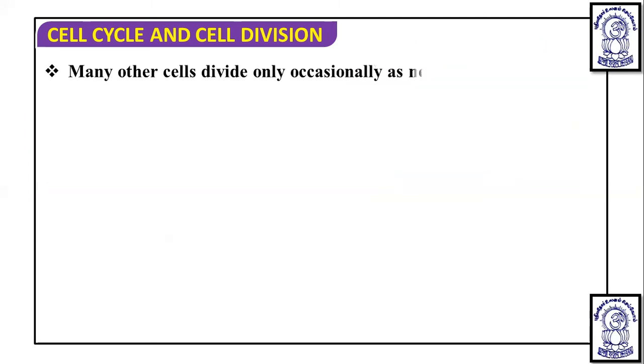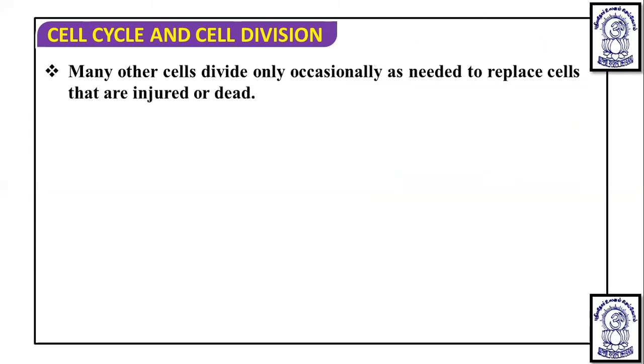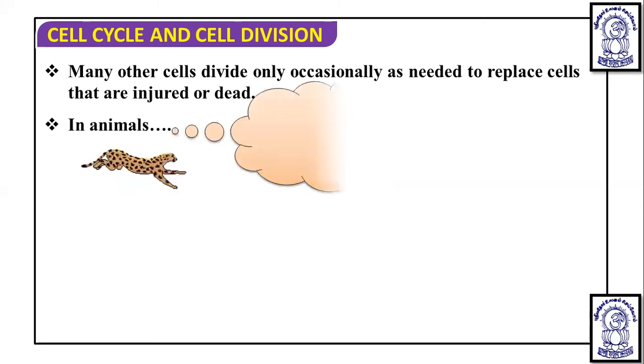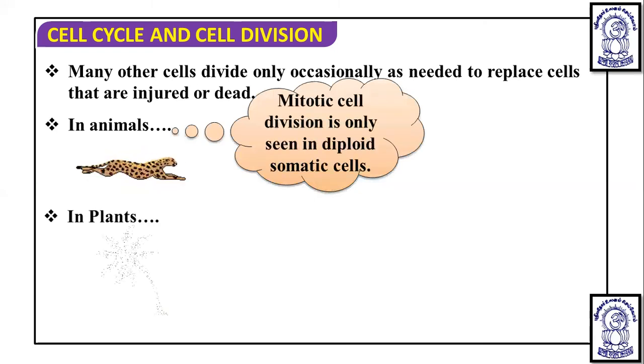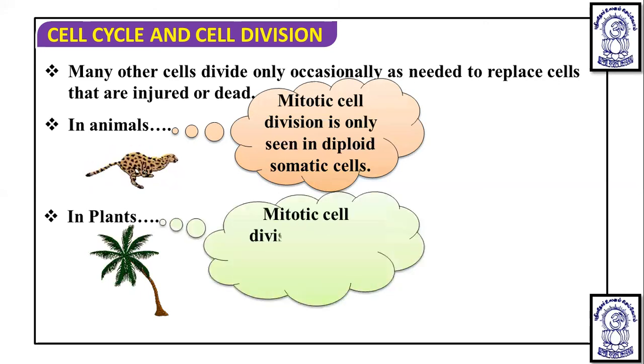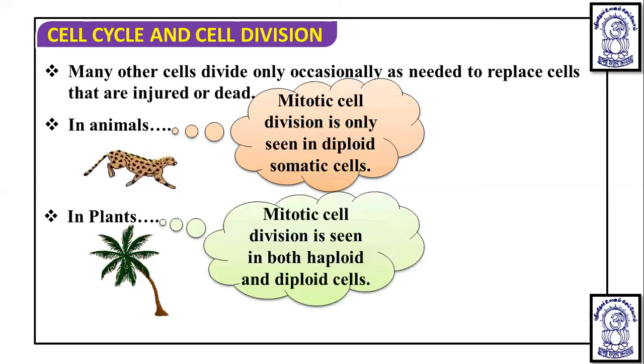Many other cells divide only occasionally, as needed to replace cells that are injured or dead, which means they are in a state of G0 temporarily. In animals, mitotic cell division is only seen in diploid somatic cells, and in plants, mitotic cell division is seen in both haploid and diploid cells.